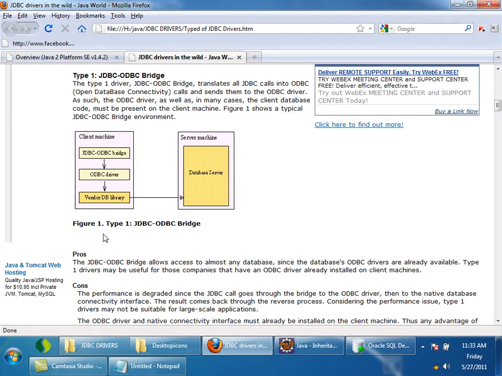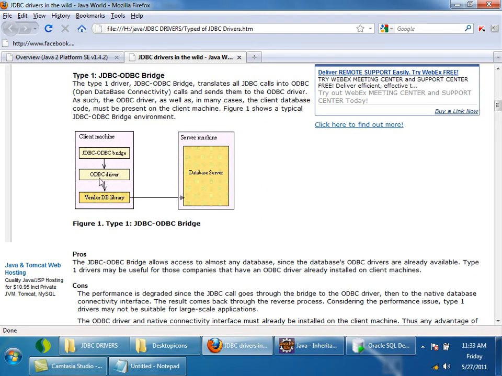Here this is the database server and this is the client machine. And on the client machine, your client program will be using what? The JDBC-ODBC bridge driver, right? So you will be making method calls on the JDBC API, right? JDBC API calls will be converted to ODBC calls by this JDBC-ODBC bridge driver.